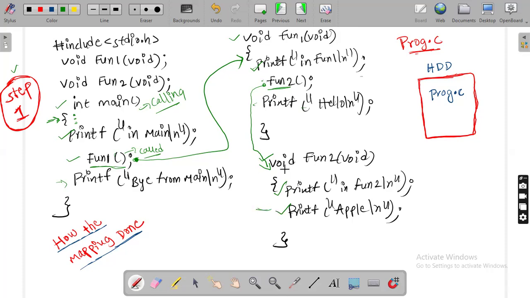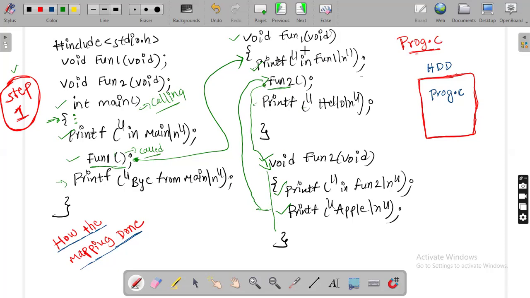When fun2 function definition execution is completed, then it returns back. Where does it return back? It returns back to the calling function, to the same point. From this point only it goes. After completing, it returns back to the same point.